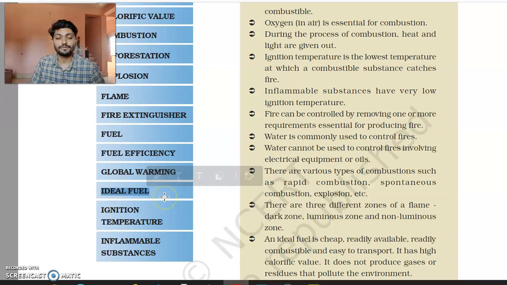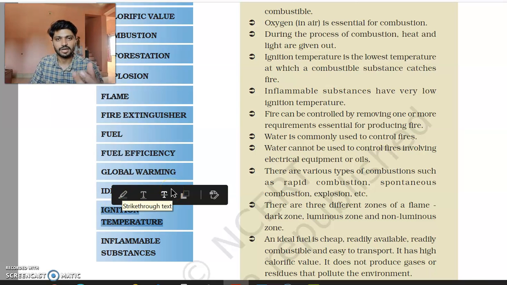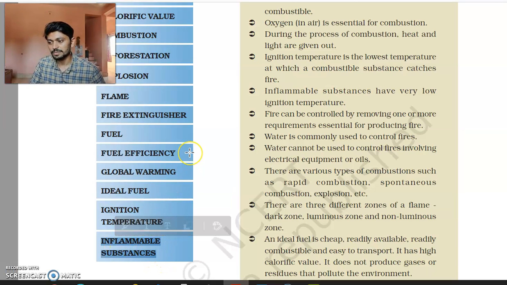What is an ideal fuel? An ideal fuel is one that is very cheap, has very high efficiency, has very high calorific value, and has no unburnt particles when we burn it. Such a fuel is called an ideal fuel. Ignition temperature: the minimum temperature at which a substance starts burning is called ignition temperature. Inflammable substances are highly flammable substances whose ignition temperature is relatively low, so they get fired up very easily. For example, natural gas, CNG, petrol, diesel, kerosene, alcohol are all inflammable substances.